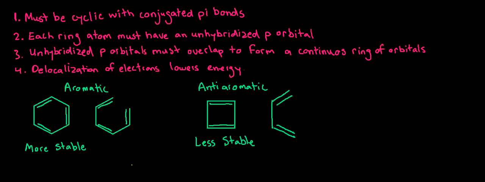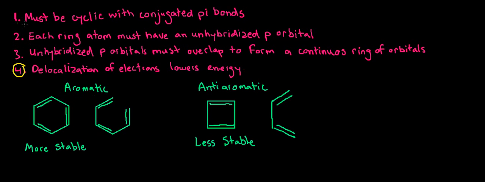When people say aromatic compounds, mostly they think of cyclic ring systems with conjugated double bonds, which is the criteria of the first three things. But the last one is often not met with these kind of things. So when people think of aromatic compounds, they generally think of benzene.